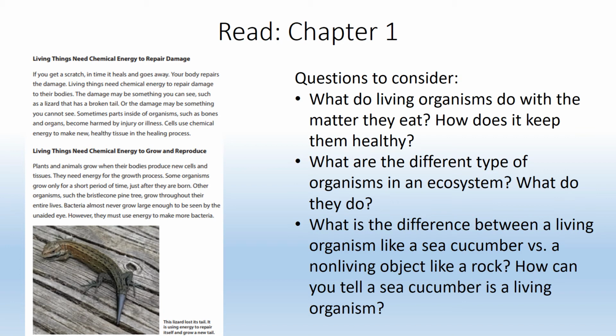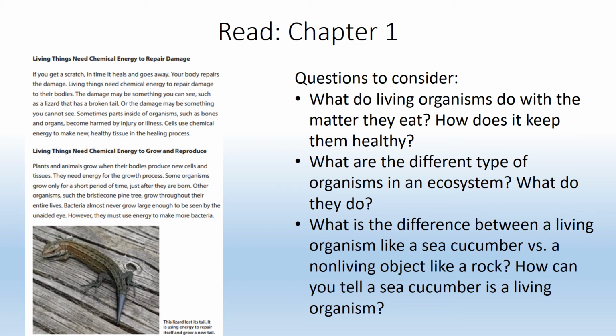Lastly, living things need chemical energy to repair damage. If you get a scratch, it takes time to heal and goes away. Your body repairs the damage. Living things need chemical energy to repair damage to their bodies. The damage may be something you can see, such as a lizard that has a broken tail, or the damage may be something you cannot see. Sometimes parts inside of organisms, such as bones and organs, become harmed by injury or illness. Cells use chemical energy to make new, healthy tissue in the healing process.